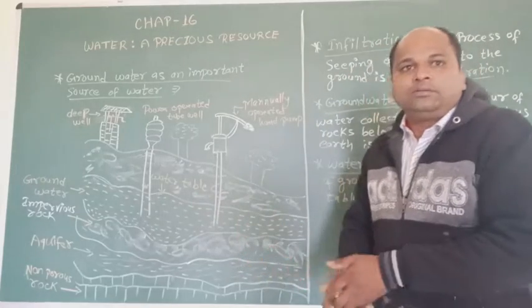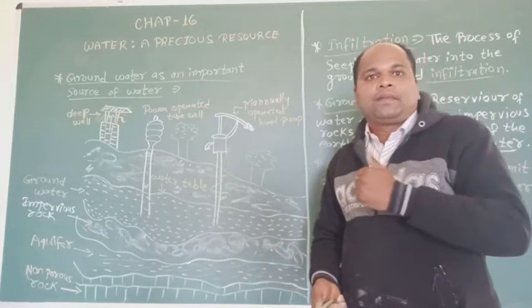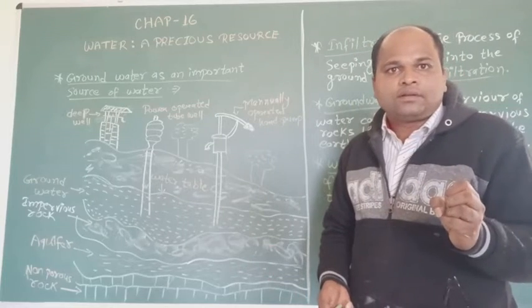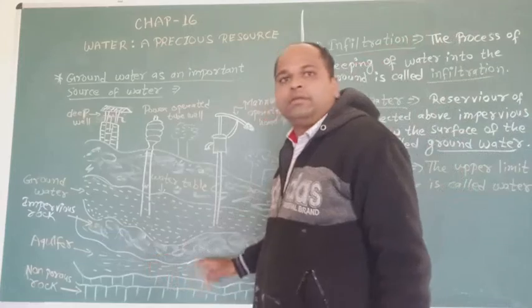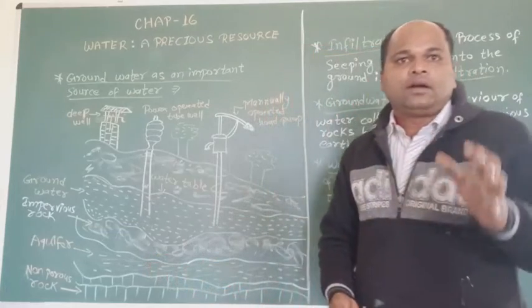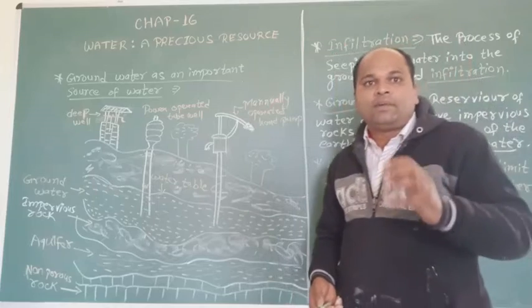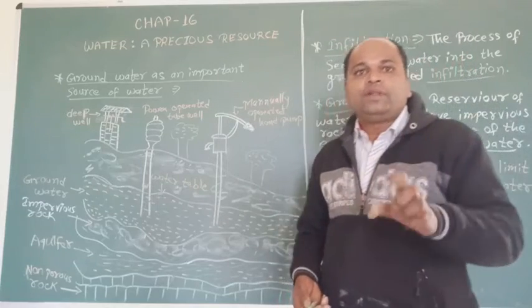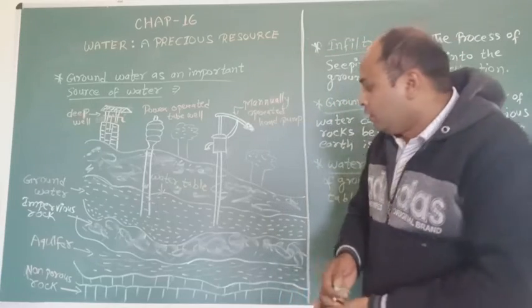Students, what is an aquifer? The huge reservoir of water inside the earth, formed by the collection of groundwater between the layers of hard rock below the water table, is known as an aquifer.